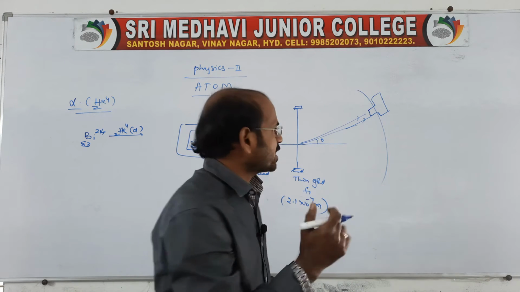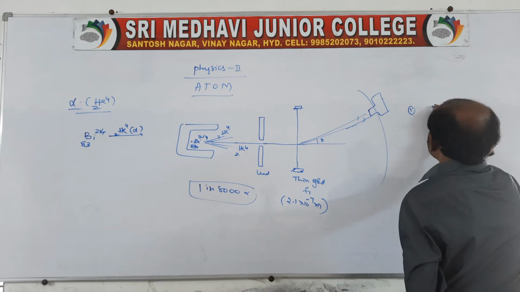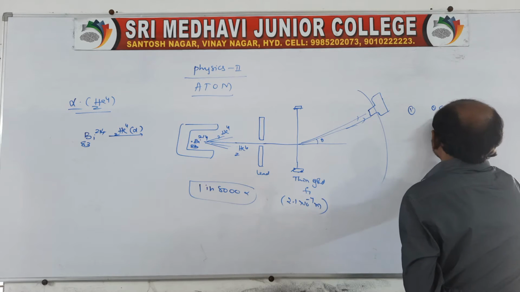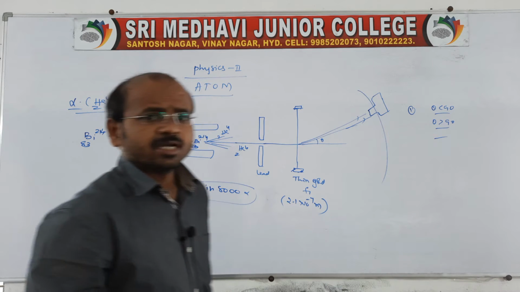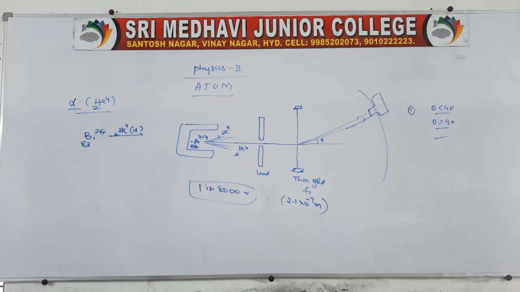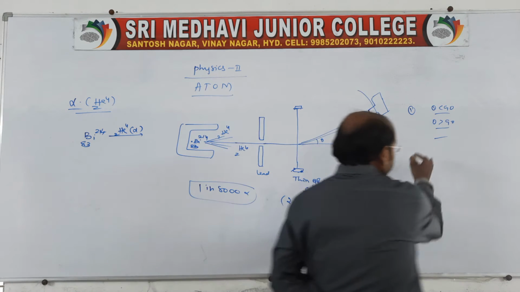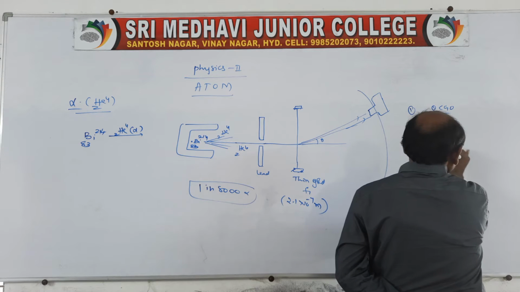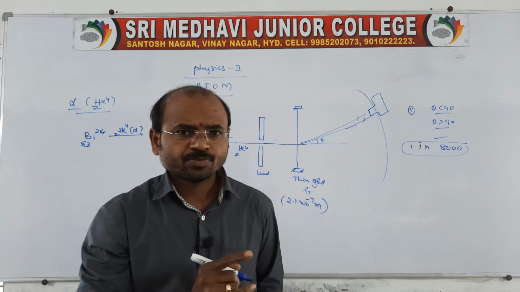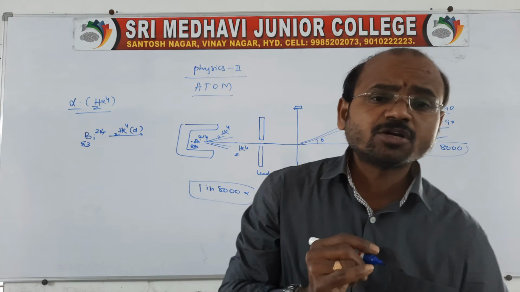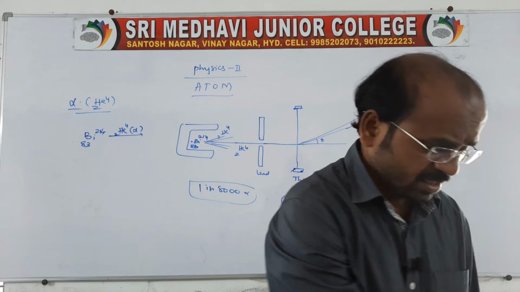Other alpha particles may be deflected at an angle theta less than 90 or greater than 90, scattered like this. Only 1 in 8,000 alpha particles is scattered back. So this is the observation made by Rutherford, and it is very important.